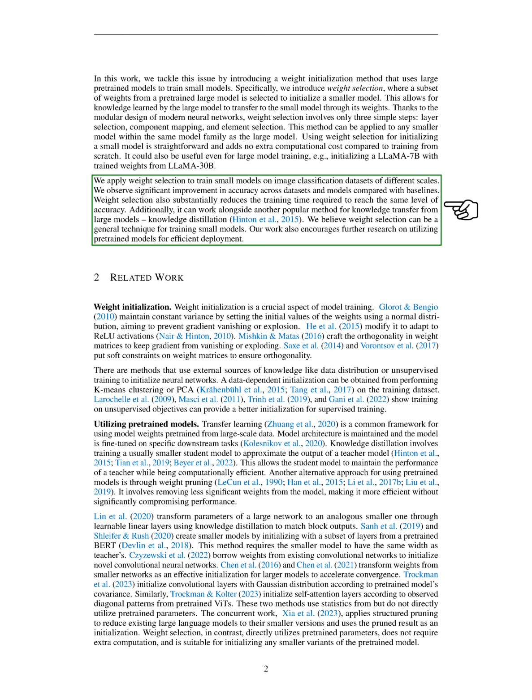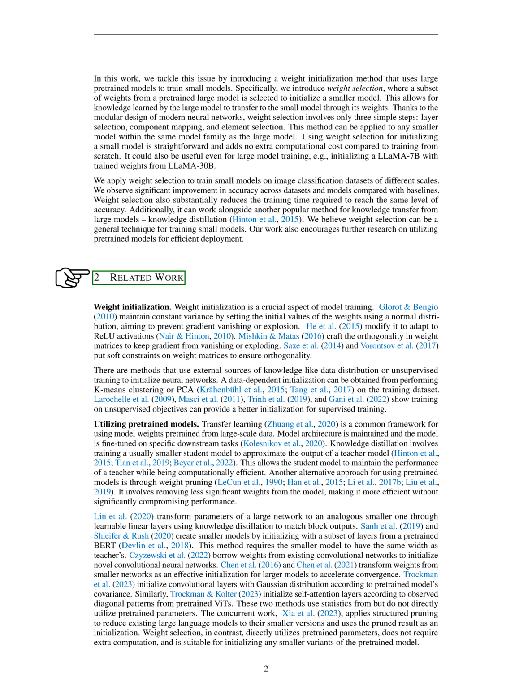We've applied weight selection to train small models on image classification datasets of different scales. We've found that it significantly improves accuracy across datasets and models compared to the baseline. Weight selection also substantially reduces the training time required to achieve the same level of accuracy. Furthermore, it can be used alongside another popular method for transferring knowledge from large models, known as knowledge distillation. We believe that weight selection can be a general technique for training small models. Our work also encourages further research on using pre-trained models for efficient deployment.